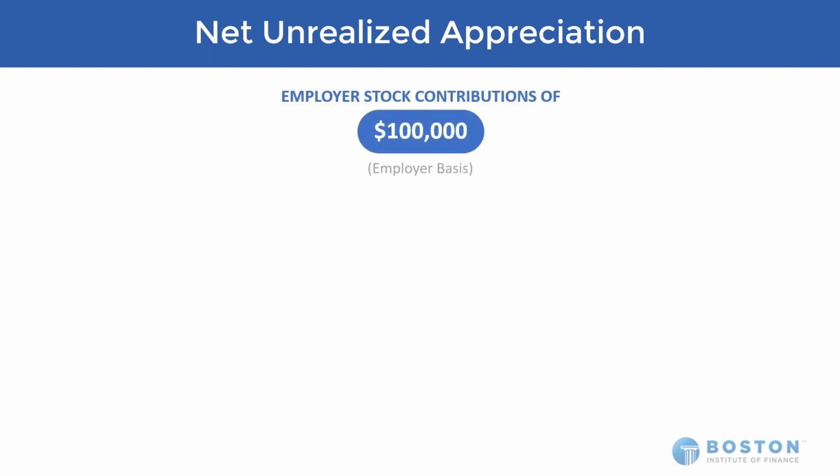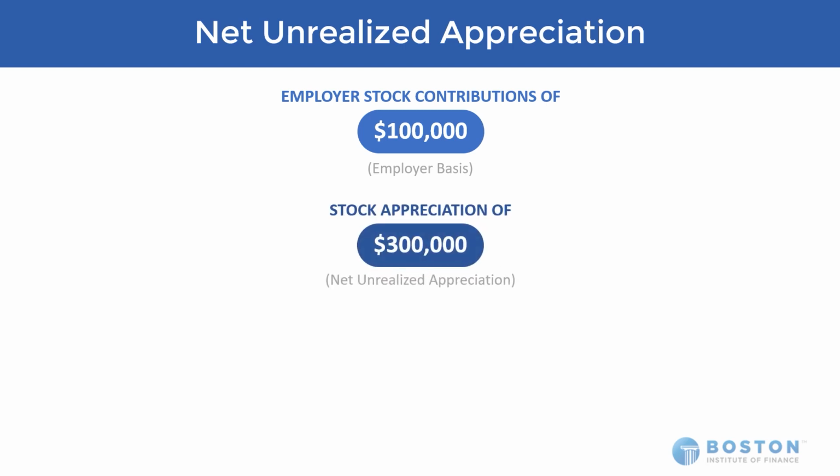So let's look at an example of that. We have a profit sharing plan, and perhaps the client's been in the plan for 30 years, and it's funded 100% in employer stock. Over the years, the employer has contributed stock on behalf of this participant in the amount of $100,000 in aggregate. That's called, in this topic, employer basis. But also, this many years later, this stock has appreciated by another $300,000, and that's called net unrealized appreciation. So combined, we have a total account balance of $400,000.